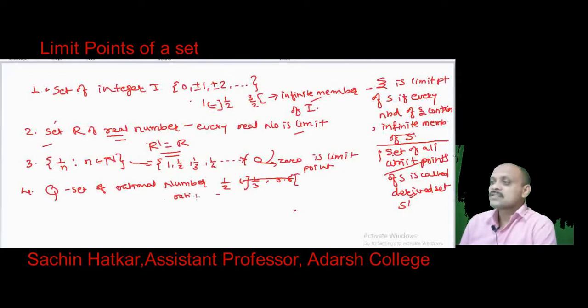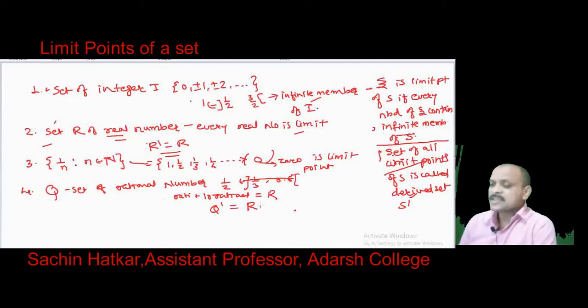That means the total set R, the set of real numbers, is the derived set of Q, that is Q dash is equal to R.